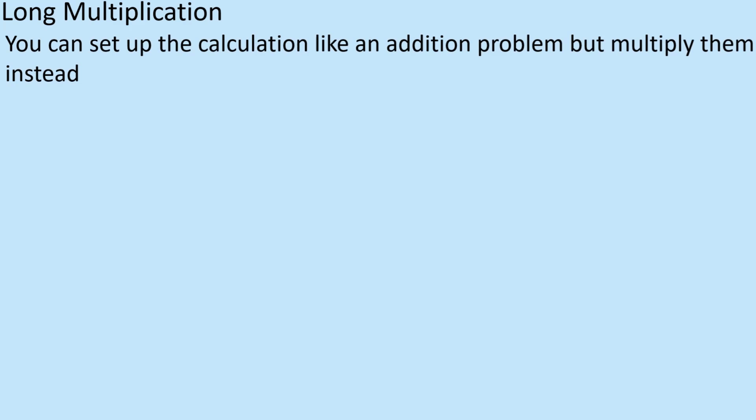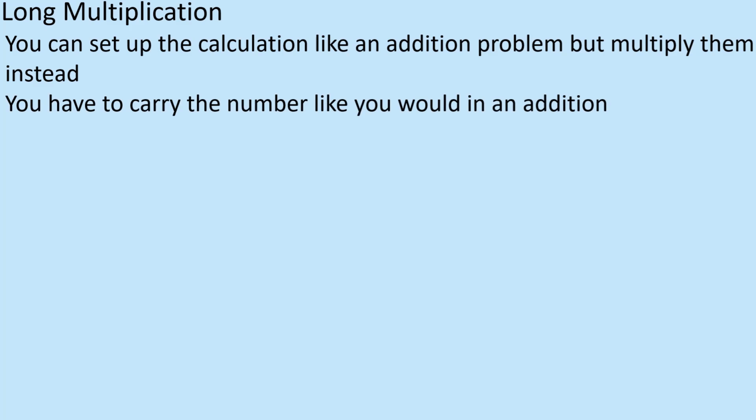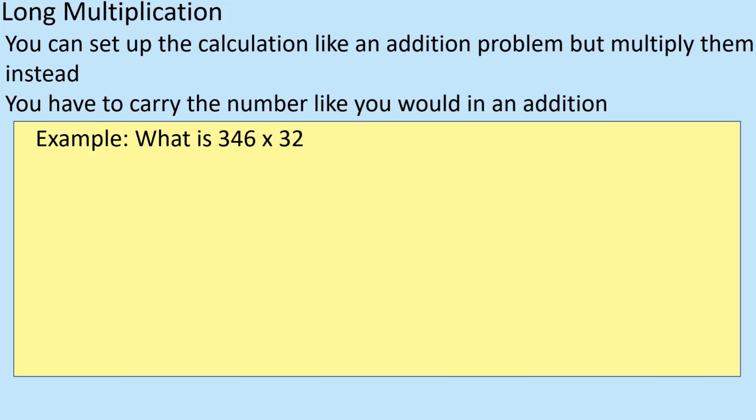Hi there, we're going to look at long multiplication. It's been a long time since I did this, but ultimately it's multiplying. You can set up a calculation like an addition problem, but of course we are looking to multiply instead. You'll have seen this a long time ago, or maybe recently if you're looking at it now. So how do you go about calculating 346 times 32?